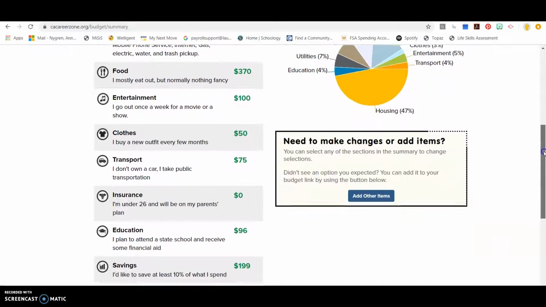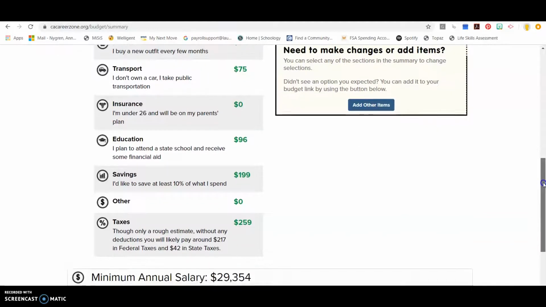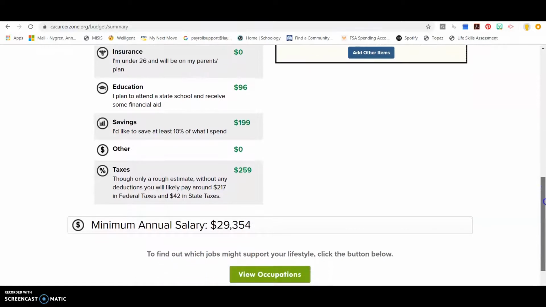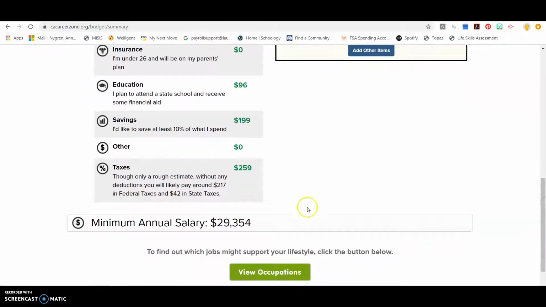But if you're okay with how it looks, you will scroll down to the bottom and it shows you that the minimum amount that I will need to make per year is $29,354 to support that lifestyle. So by clicking the green button, View Occupations, this will tell me what type of jobs would match up with that type of lifestyle.